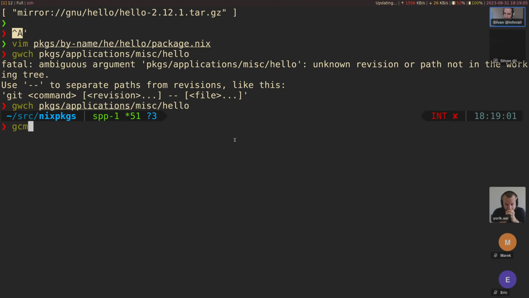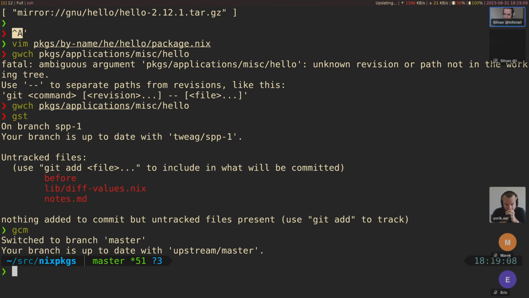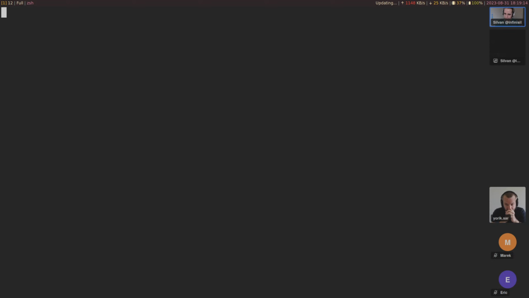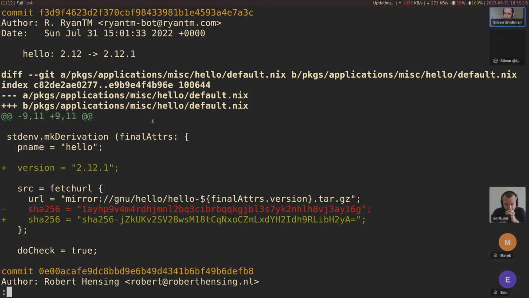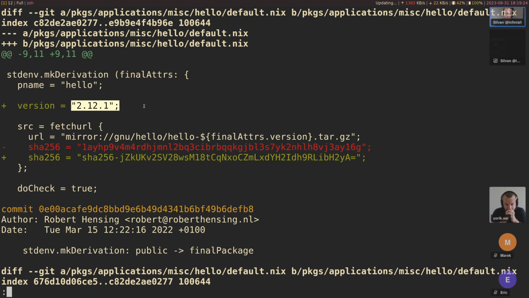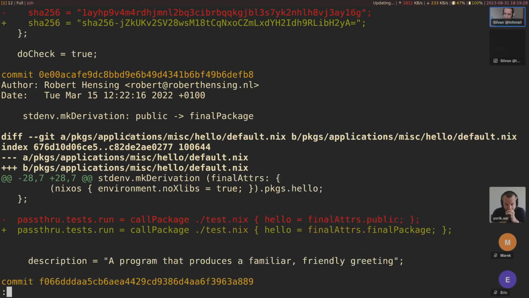Well, let's try to find a version of hello that does succeed. Master, I'm going to open hello default.nix, and then I'm going to do git log patch to get 2.12. Why was the version just added here and not?